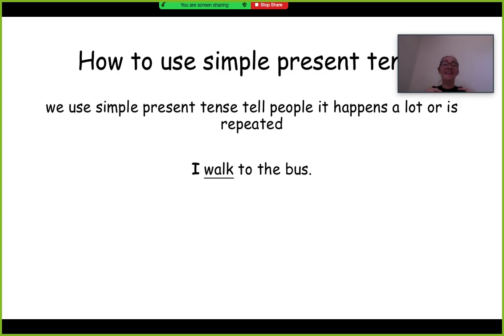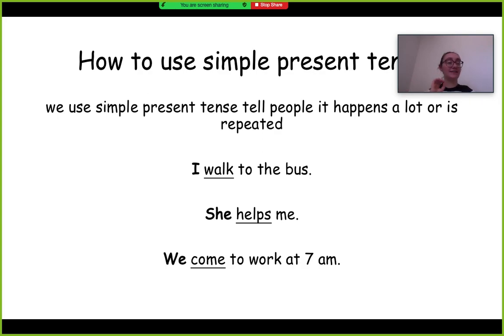It means that when they go to the bus, that they walk. It doesn't mean that they are walking to the bus right now. Nope, doesn't mean that. When they say, I walk to the bus, it means I do it a lot. Whenever I go to the bus, I walk. That's what that means. So if you said, she helps me, my friend, she helps me, it means that your friend helps you a lot.